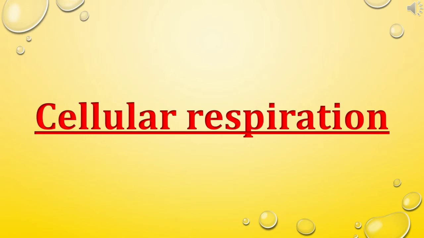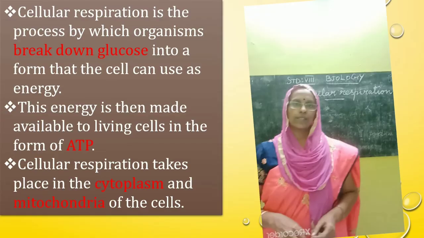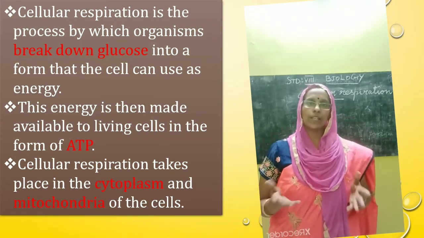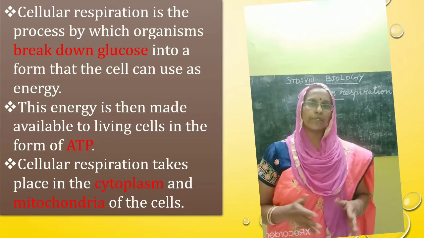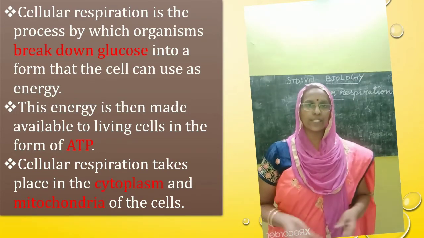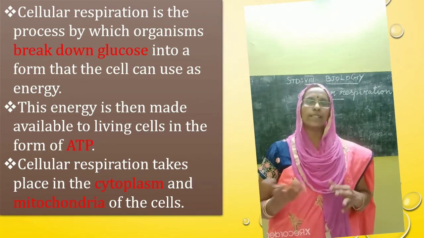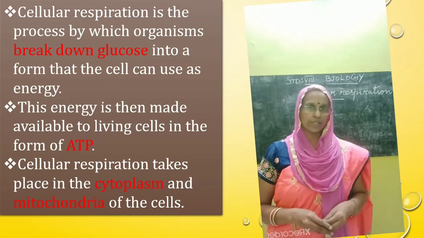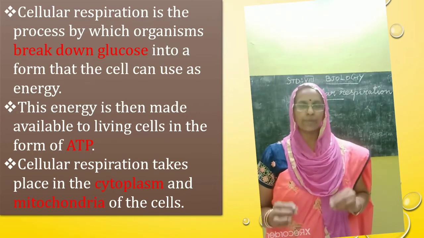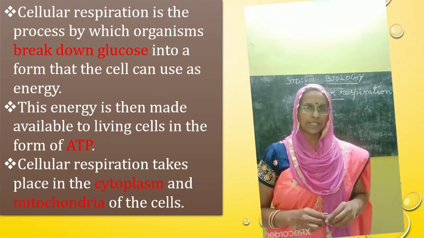And now let us see what is cellular respiration. Cellular respiration. What is cellular respiration? Cellular respiration is the process by which the organism breaks down the glucose molecules and releases energy. The energy is released in the form of ATP molecules. The cellular respiration takes place in the cytoplasm as well as mitochondria of the cell.